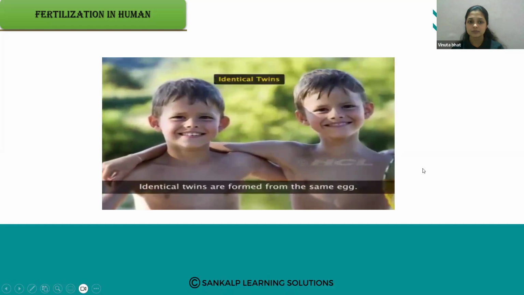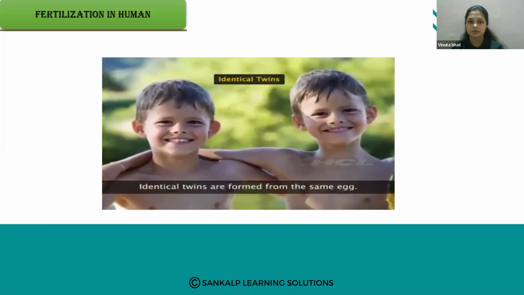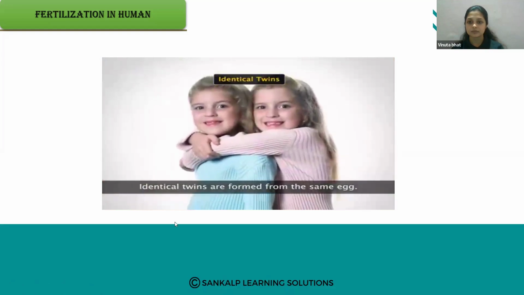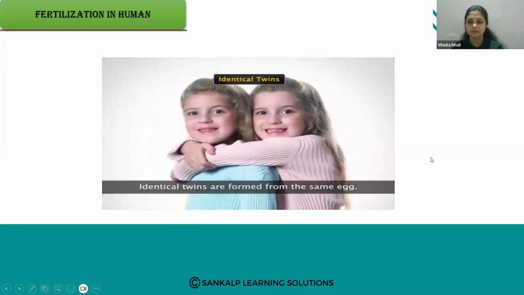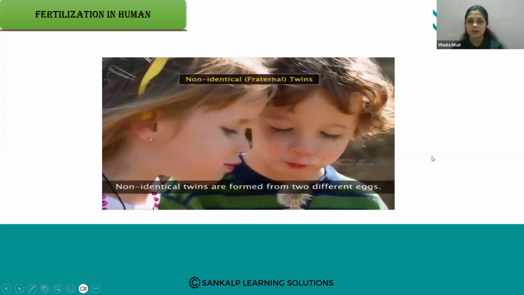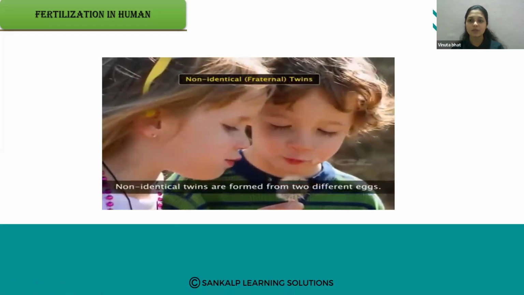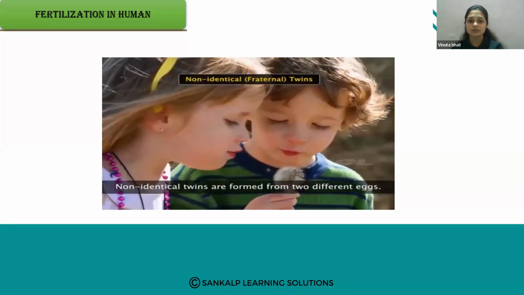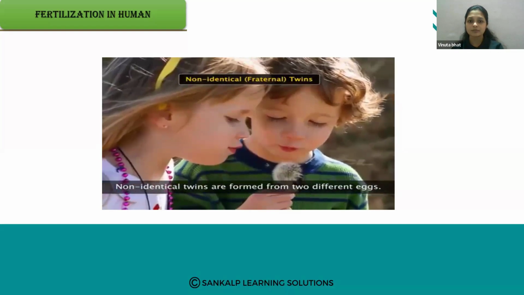Identical twins are formed when the zygote splits into two. Each split portion then develops into a complete new individual, and both are exactly identical to each other. On the other hand, non-identical or fraternal twins are formed when two separate eggs develop in the mother's body, and they get fertilized by two separate sperms.